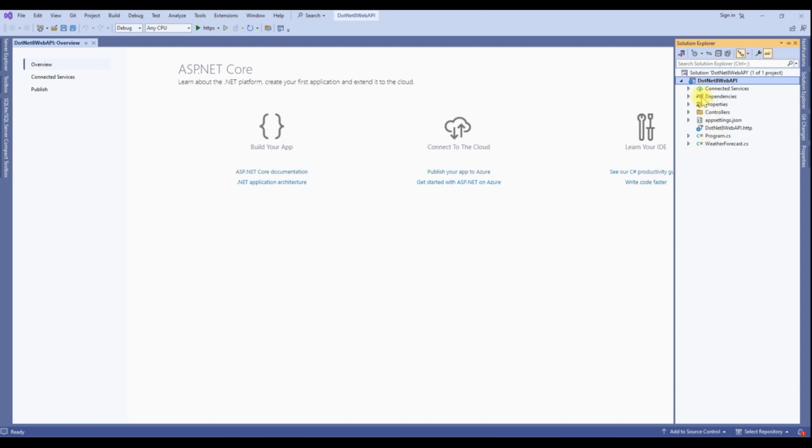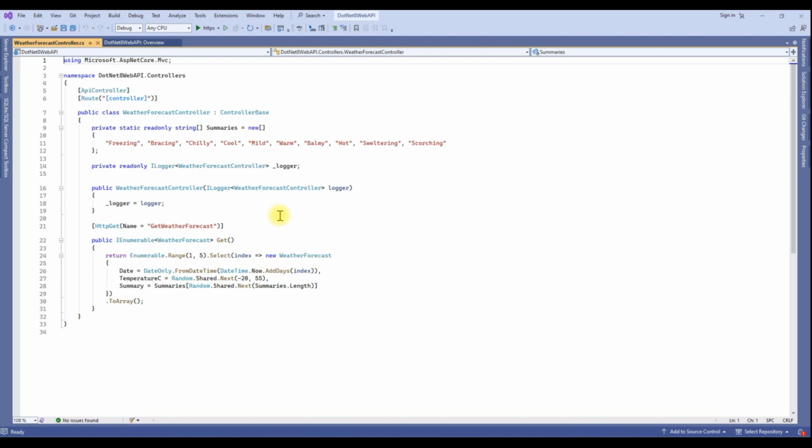Now my .NET 8 Web API project is ready. By default, Visual Studio provides one controller, the weather forecast controller. We can delete it and create a new controller.